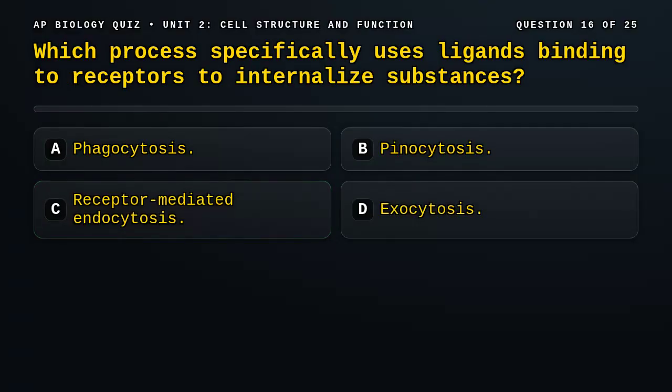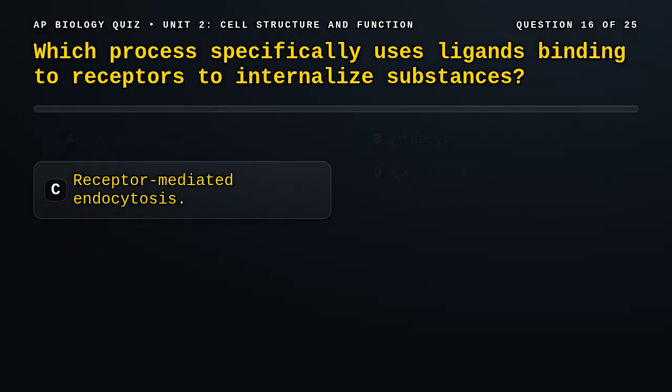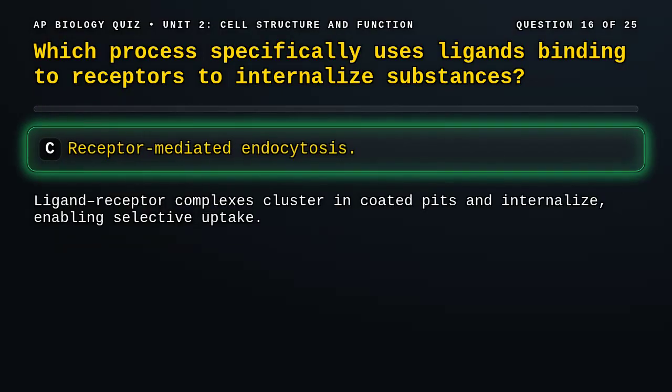Question 16. Which process specifically uses ligands binding to receptors to internalize substances? A. Phagocytosis. B. Pinocytosis. C. Receptor-mediated endocytosis. D. Exocytosis. Correct answer, C. Receptor-ligand complexes cluster in coated pits and are internalized in coated vesicles, allowing selective uptake at low concentrations.